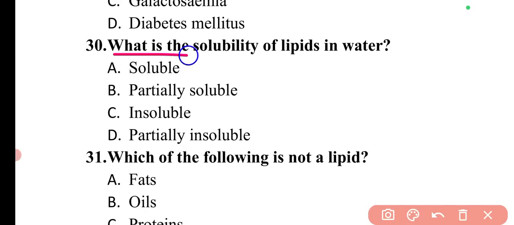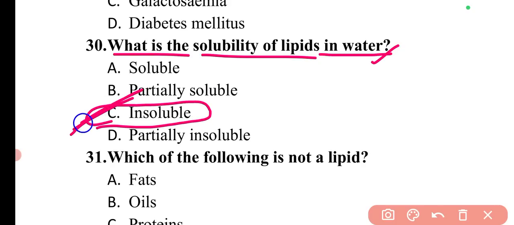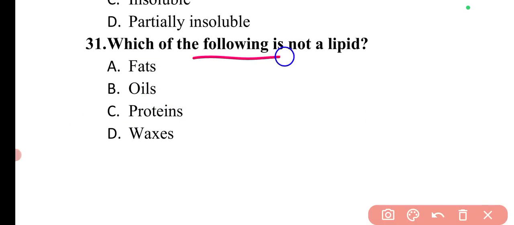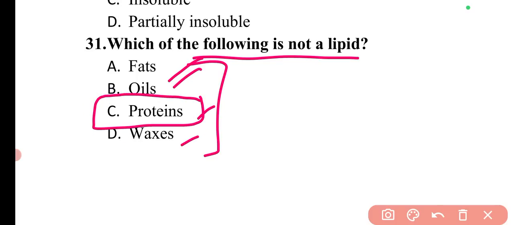Next question is, what is the solubility of lipids in water? The solubility of lipids in water is insoluble. Lipids are insoluble in water. So here option C is correct. Next question is, which of the following is not a lipid? Fat, oil, protein, wax. So proteins are not lipids. So here option C is correct.